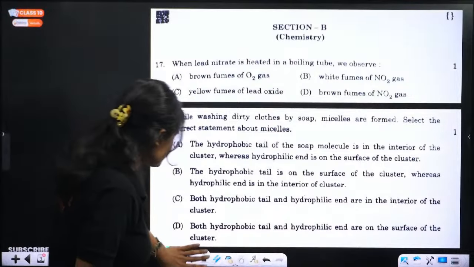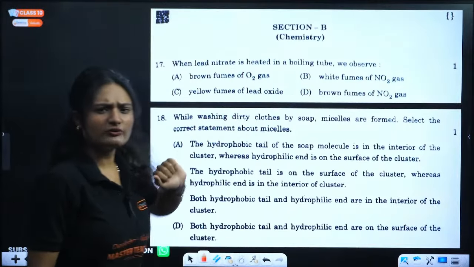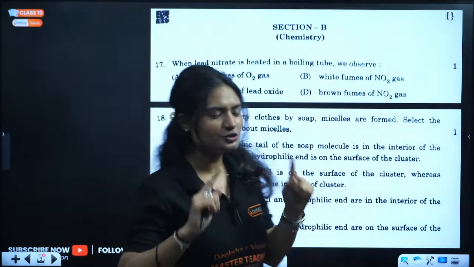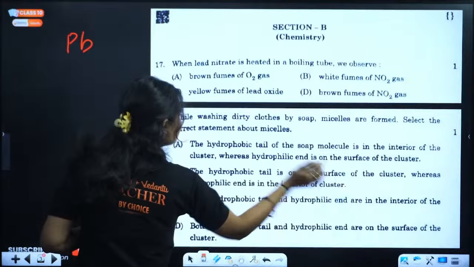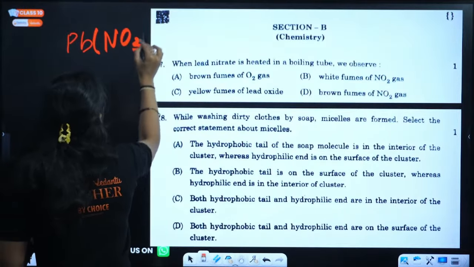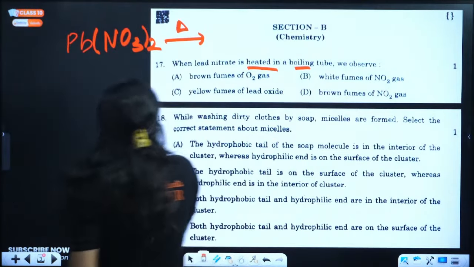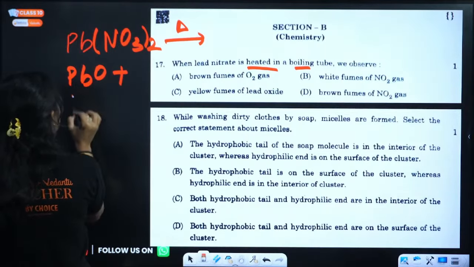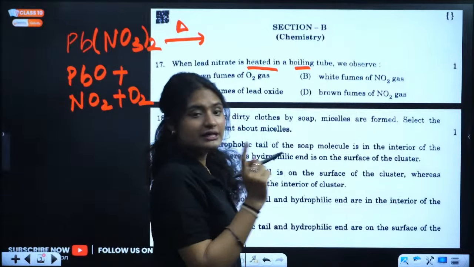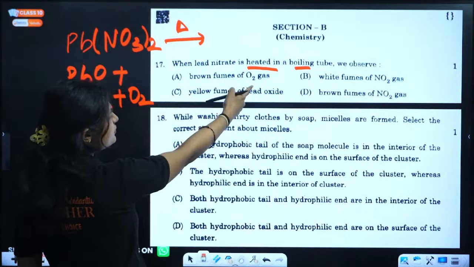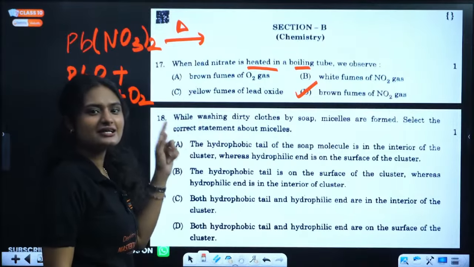So these were the questions, my dear students. When lead nitrate is heated in a boiling tube, what do we observe? This was the most common reaction, I told you multiple times: the thermal decomposition of lead nitrate. When you heat it in a boiling tube, we will get lead oxide plus nitrogen dioxide plus oxygen. This nitrogen dioxide is brown, it gives brown fumes. So which is the option? Brown fumes of oxygen? Oxygen is colorless. So the correct answer is option D. If you marked option D, that is a correct answer.